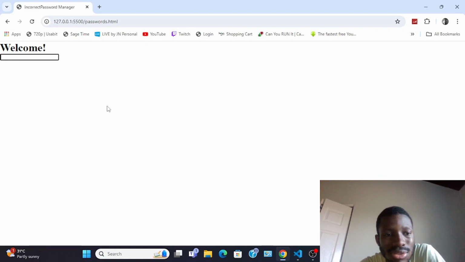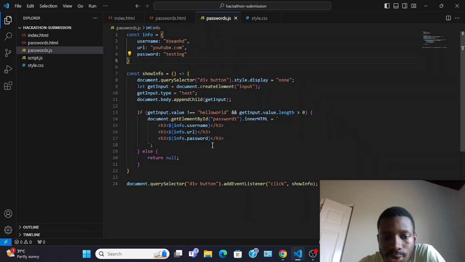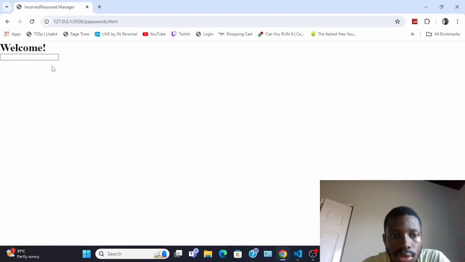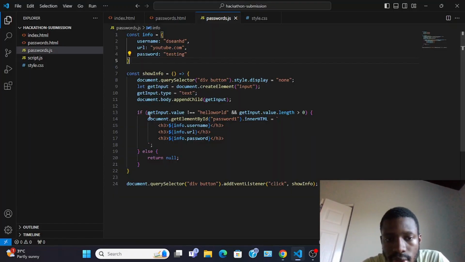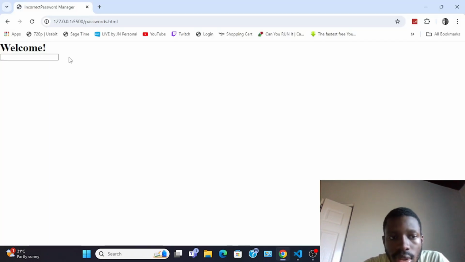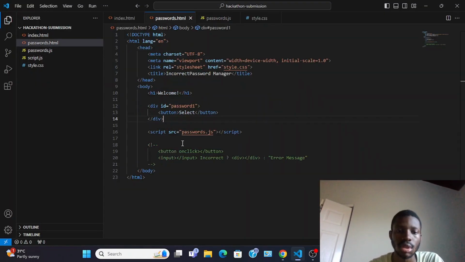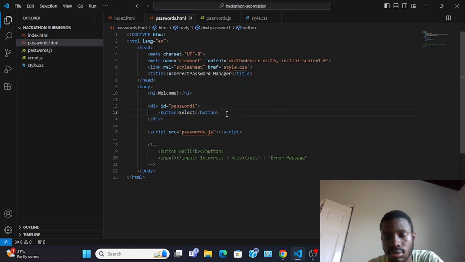I mean, I think I could still do it, but the code's just going to get complex because I'm going to have to add an event listener, but you know, the get input thing is in a function. So yeah, I think it's just way easier to move fast by just removing the button altogether. So yeah, let's just remove the button. Keep the div, move this, or no, keep this for now.